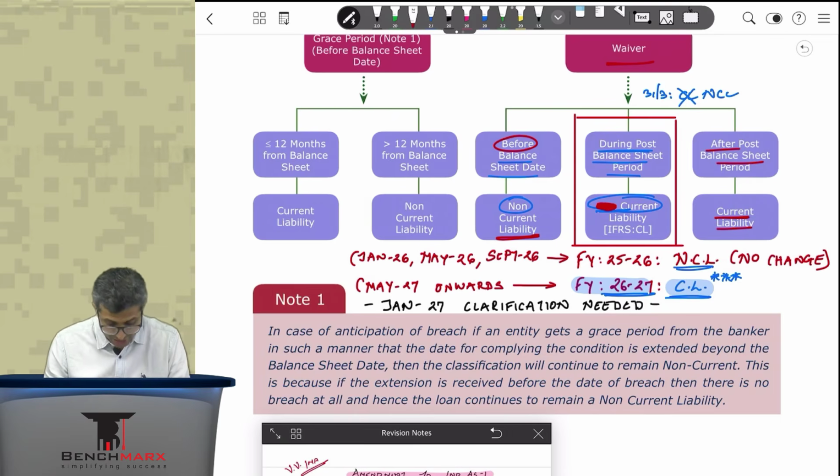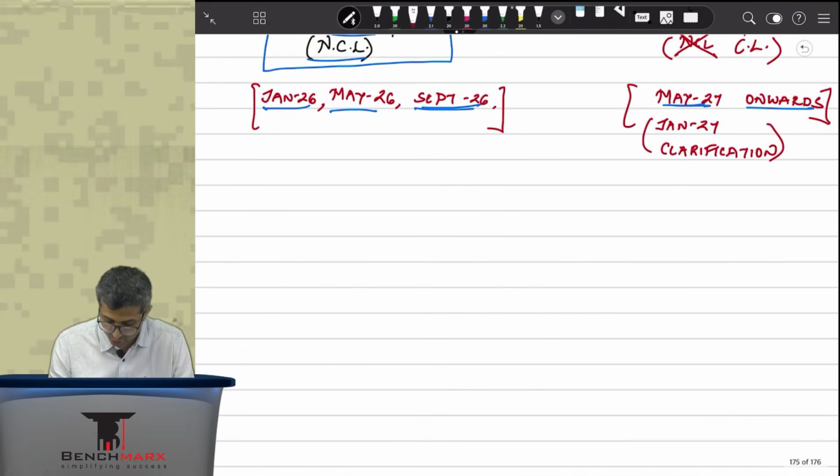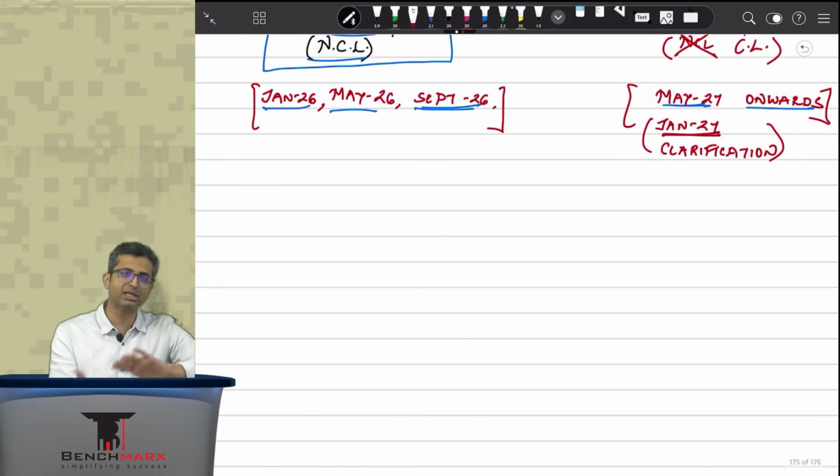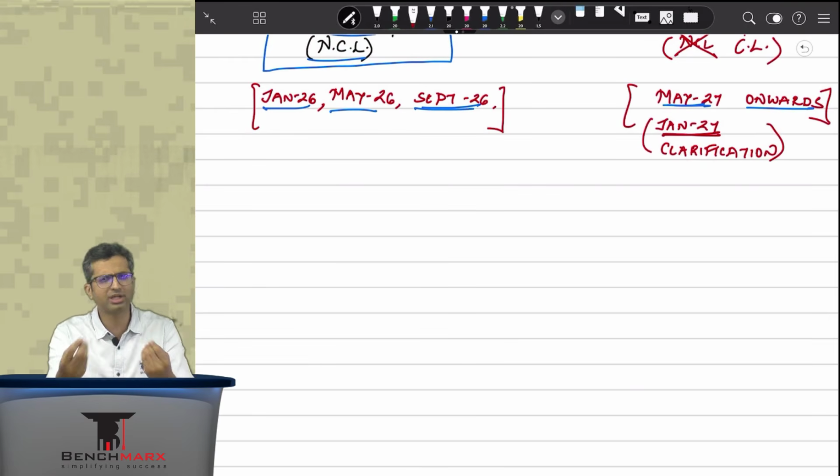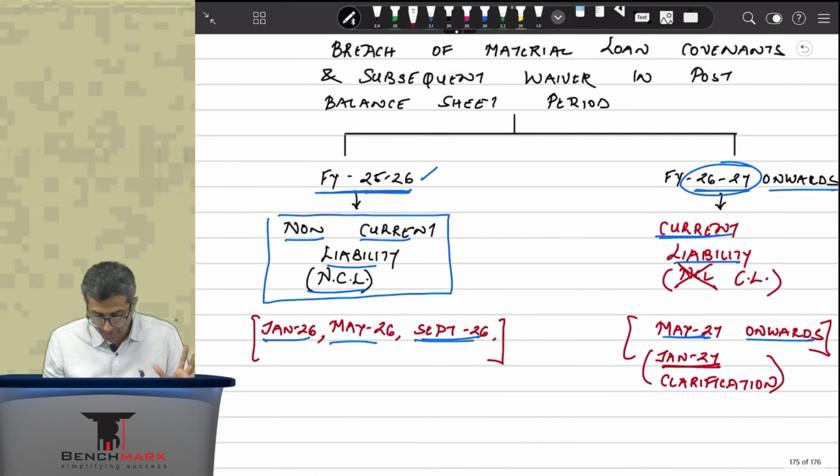Sir, for January 27, I think Institute will have to clarify, because technically amendments which are 6 months or above are applicable, but usually Institute gives you a clarification. For Jan 27, we'll just notify it in some time, but other than that, I hope this is clear.